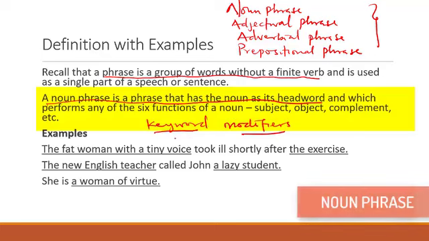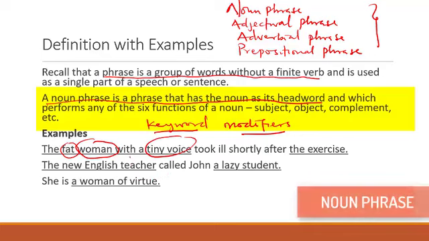But the key word is always a noun. For instance, the key word here is woman. Anything about fat, anything about with a tiny voice is just the modifier. Fat is a modifier, tiny voice is a modifier. They are all talking about the key word here, woman. So I can do without the words fat and tiny voice. I say the woman took ill shortly after exercise, but you want to know more. So what modifiers actually do is that they give us more information.